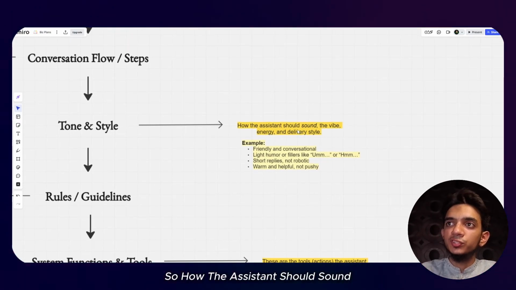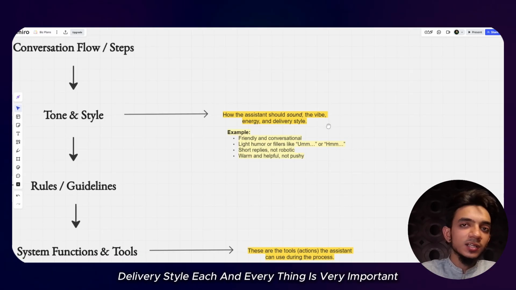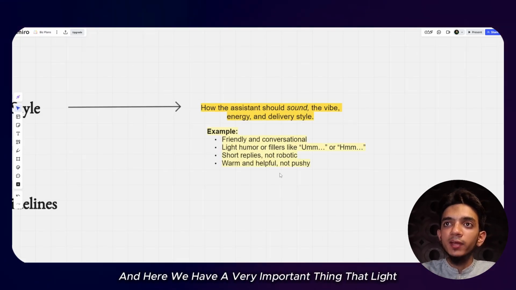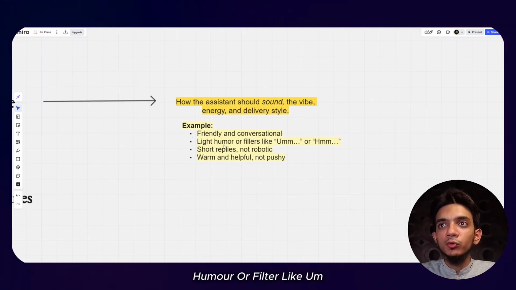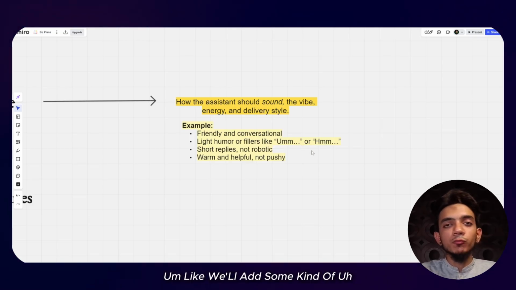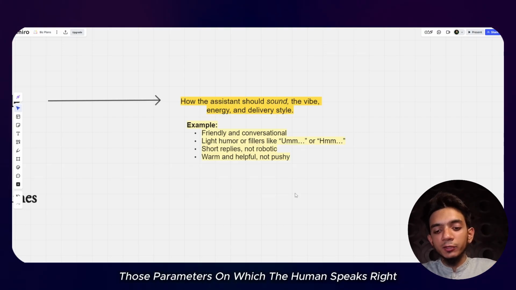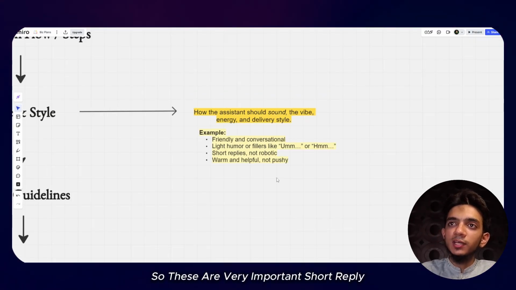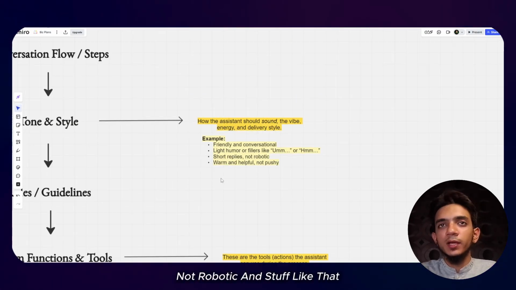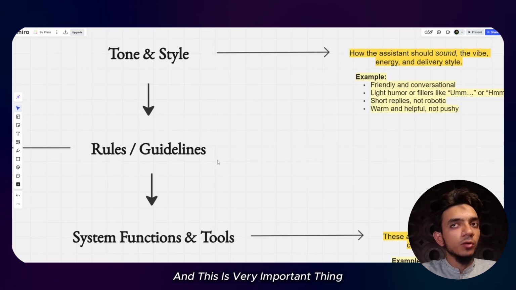So how the assistant should sound, the vibe, energy, delivery style, each and everything is very important. And here we have a very important thing, that light humor or fillers like hmm, we'll add some of those parameters on which a human speaks, right? So these are very important: short replies, not robotic, and stuff like that. And this is a very important thing.